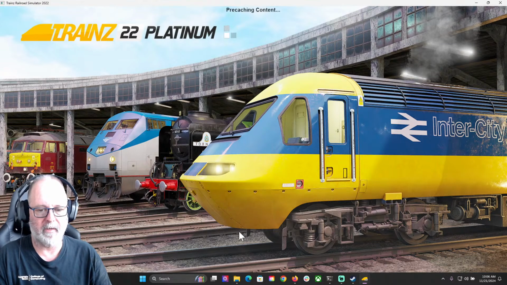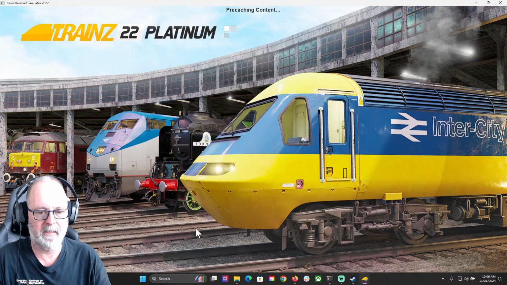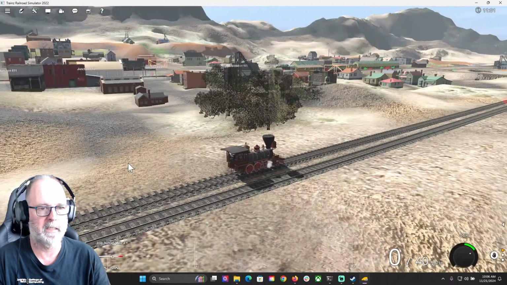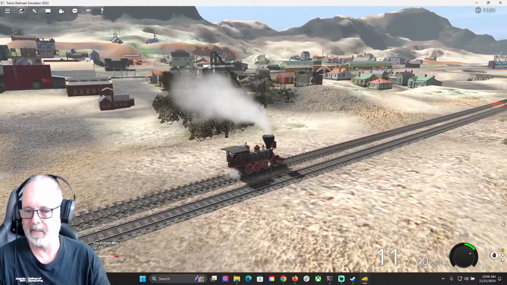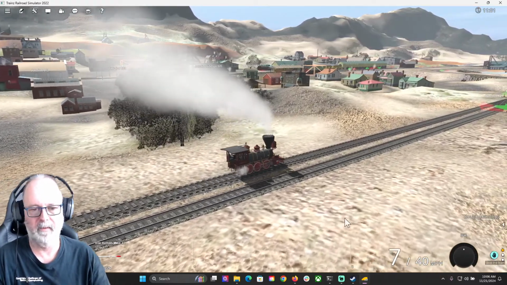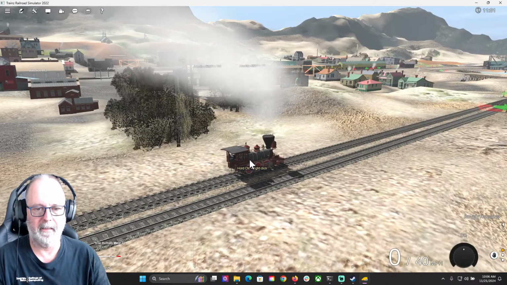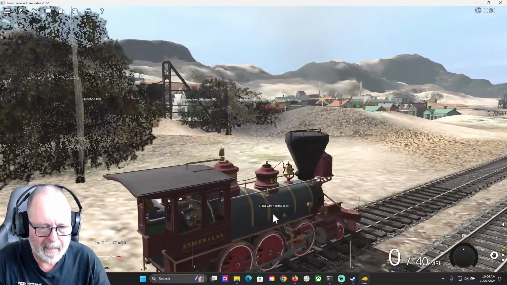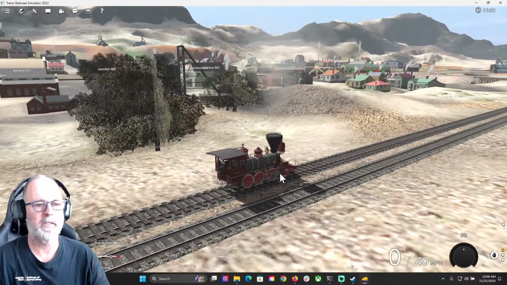So just in case you're not familiar with this concept, Trainz has a route builder built into it. It's called Surveyor. Let me stop this guy here. Look at that cute little locomotive. That is the Esmeralda.